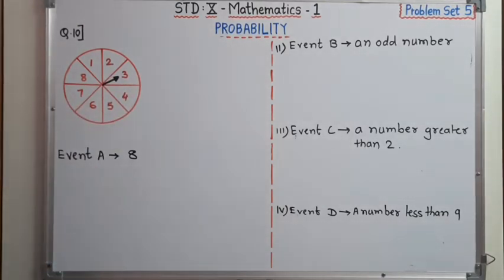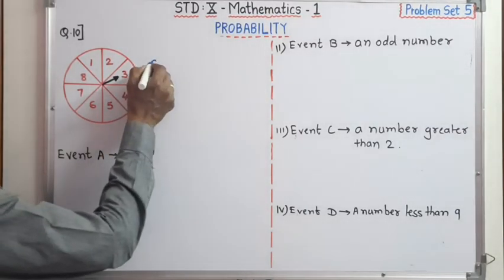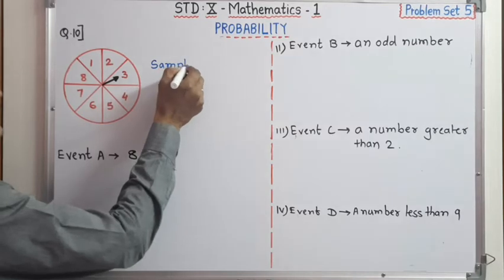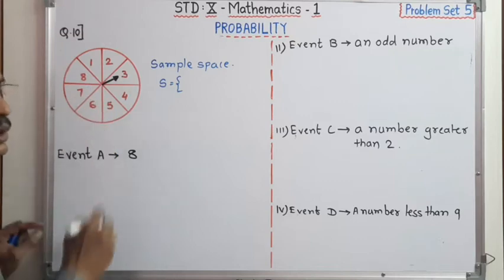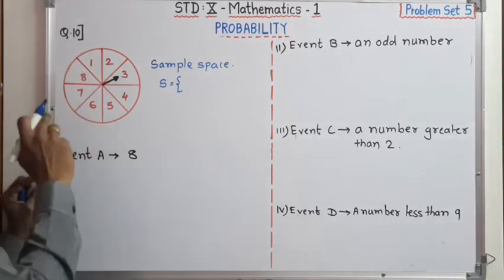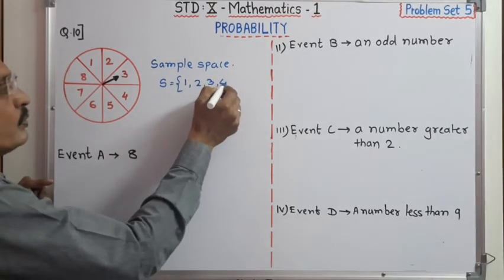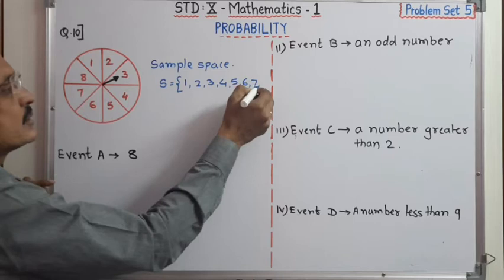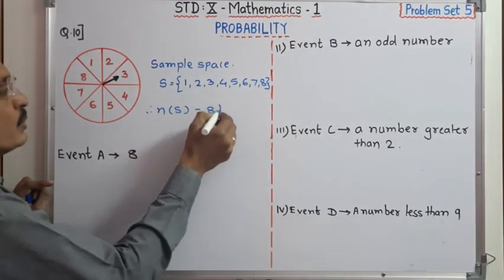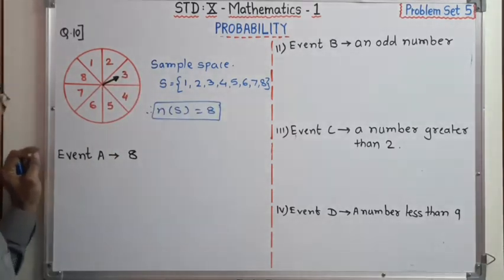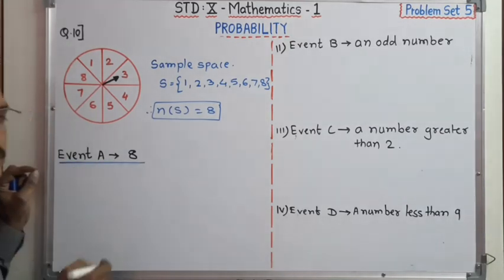That means, for this random experiment, first of all we have to write the sample space. Sample space S is equal to, here there are a total of 8 numbers, 1, 2, 3, 4, 5, 6, 7 and 8. Therefore n(S) is equal to 8. Now, dear student, first we see event A. What is event A?